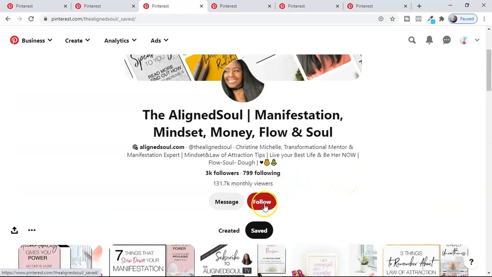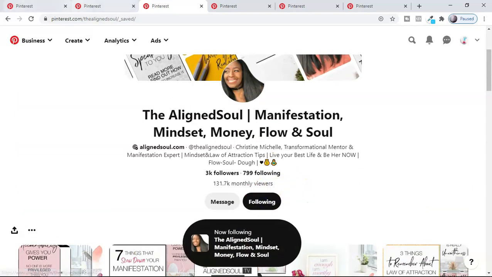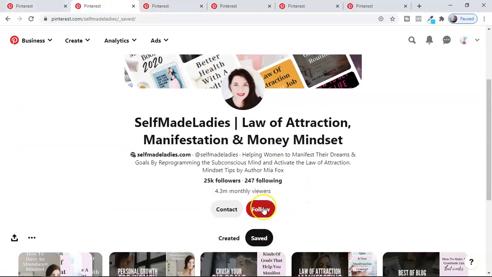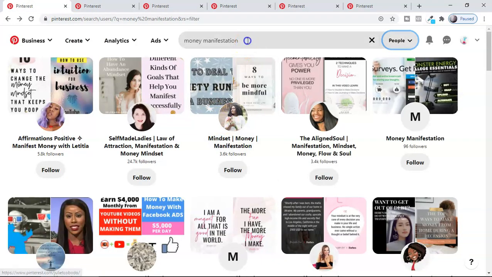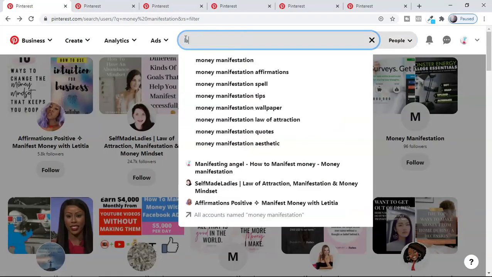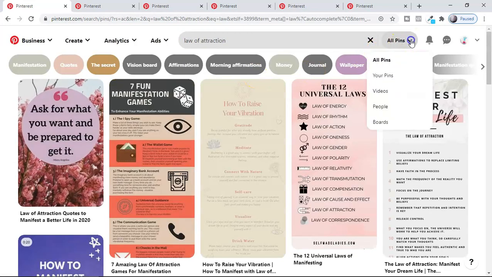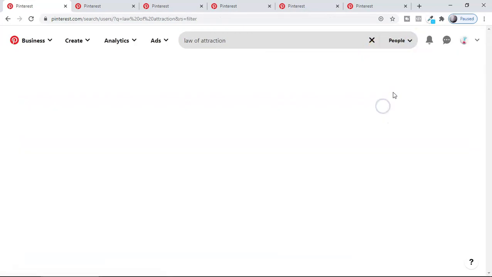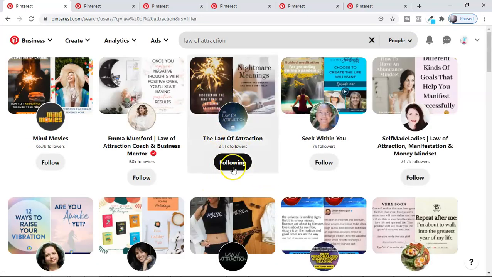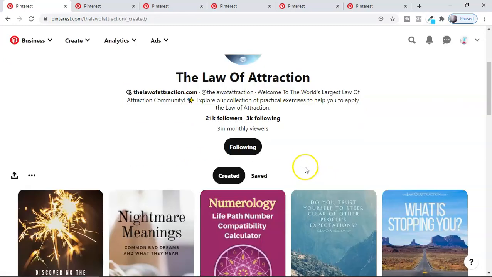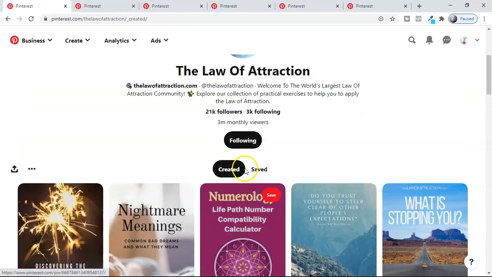For example, like her, she's very good here. As well as I'm going to search more accounts here with another keyword. Another targeted keyword of mine is law of attraction. So I'm going to use this law of attraction, and I want to see the people's voice, not the pin voice. Here you can see one of the accounts is law of attraction. This is an amazing account which I'm already following, from where I can learn and take my account from zero.